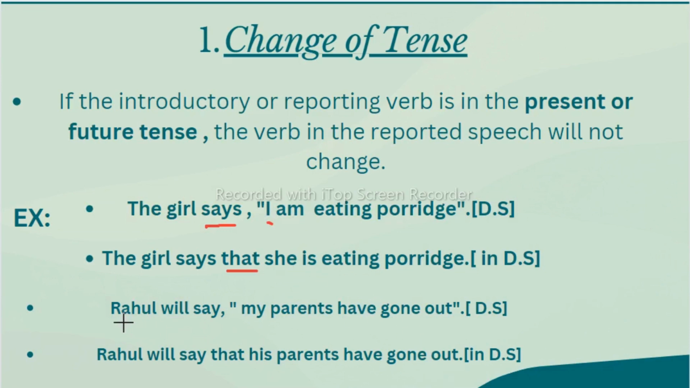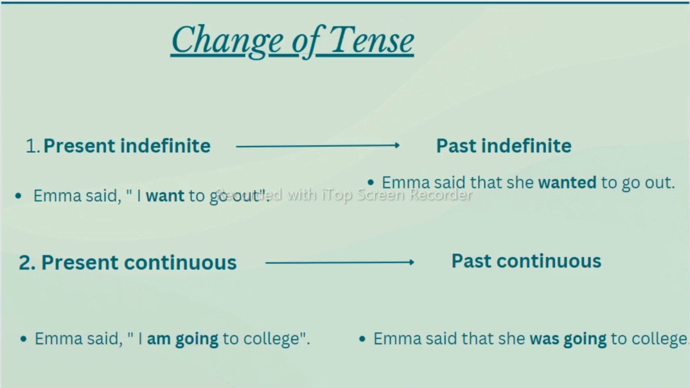Now let's see this one. Rahul will say, because it is in future tense, that's why it will also not change. Rahul will say, my parents have gone out. So Rahul will say that. If you remove these inverted commas and commas, in place of that, we will replace that. Rahul will say that his parents have gone out. My parents will change to Rahul's parents. His parents have gone out, same as it is, because it will not change in simple future tense or simple present tense. Now let's see where we need to change the tenses.